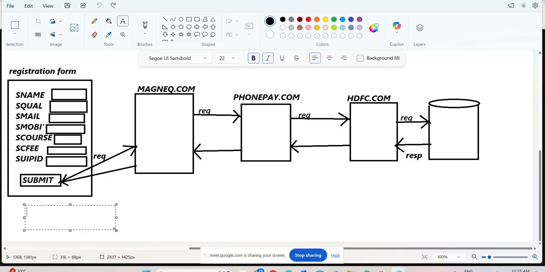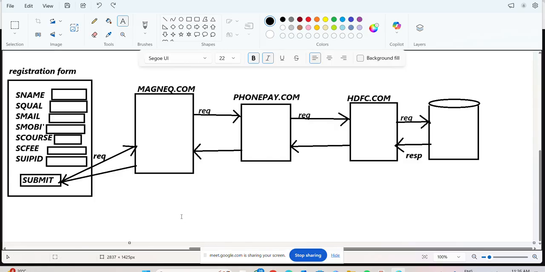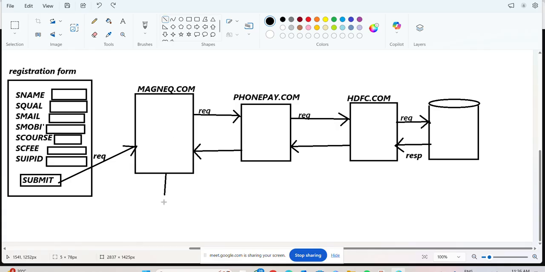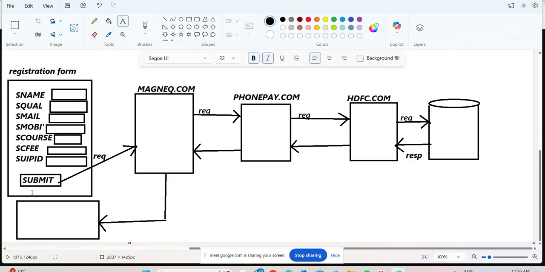Next, after that, from the magneq software the student will get the response message. Say yes or no, sir? Now what message will the student get? Registration successful. Like that the student will get one message. Observe very clearly, each and every point is important here. Okay, now in this case you can understand what is a distributed application, what is a web application, what is an enterprise application.